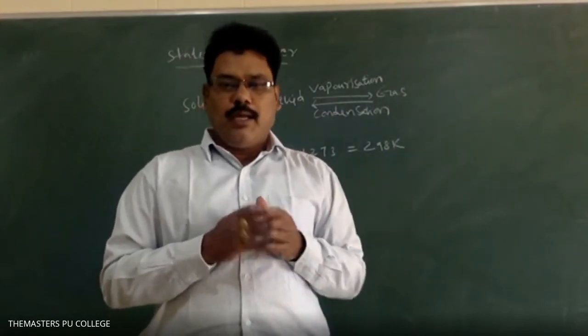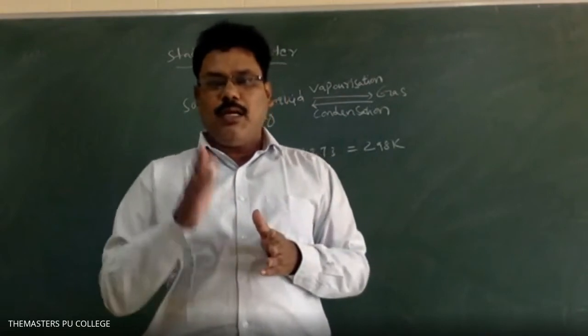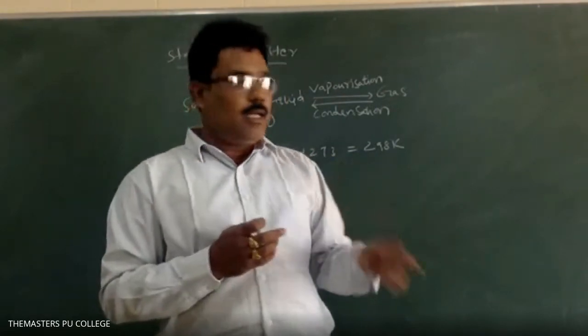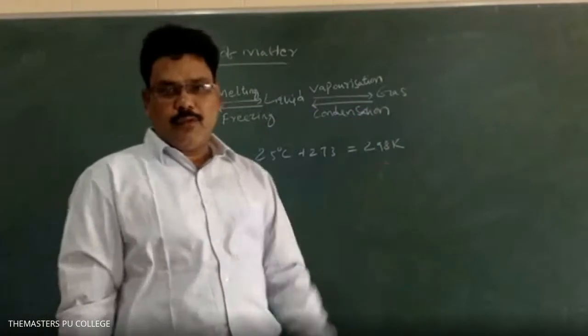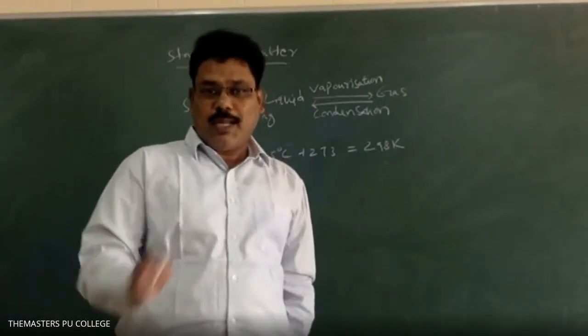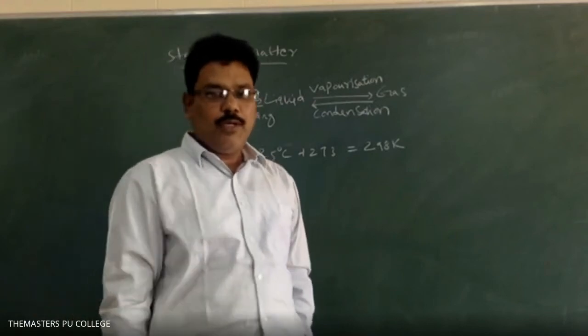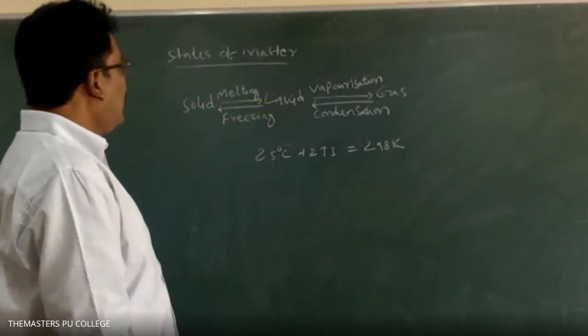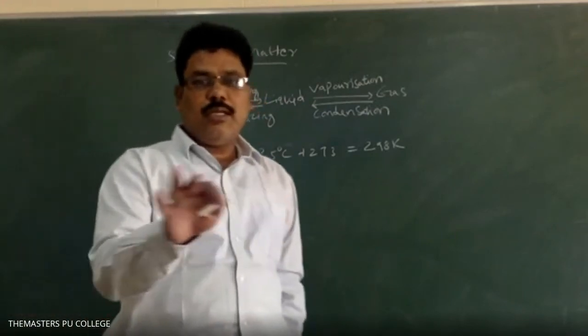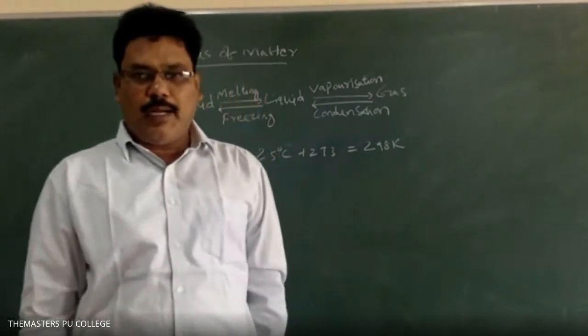That's why, as per science, the room temperature is 25 degrees Celsius, that is 298 Kelvin. Remember that, because sometimes they won't mention the temperature in a numerical problem. This is the general introduction about the states of matter.